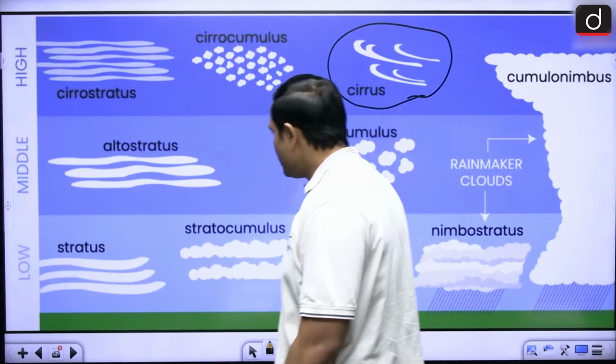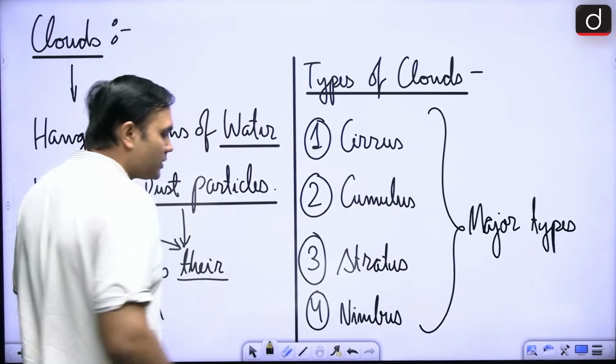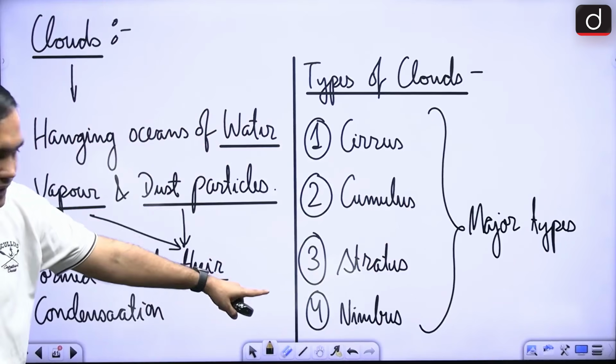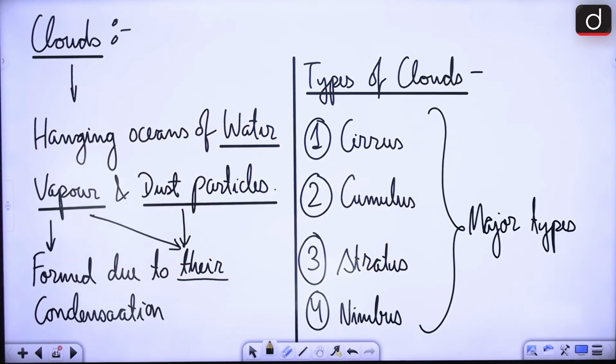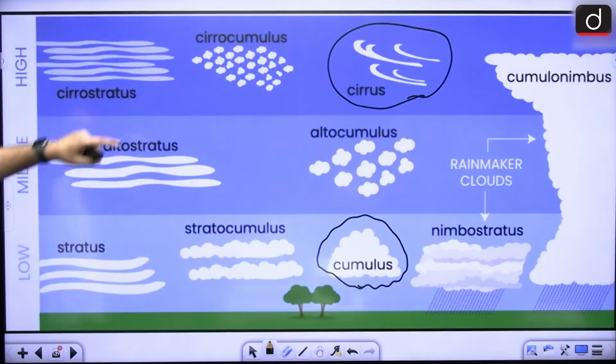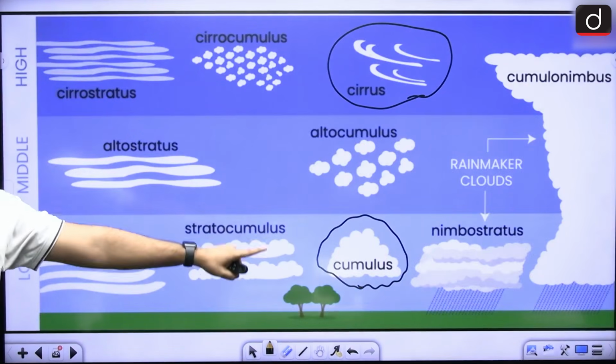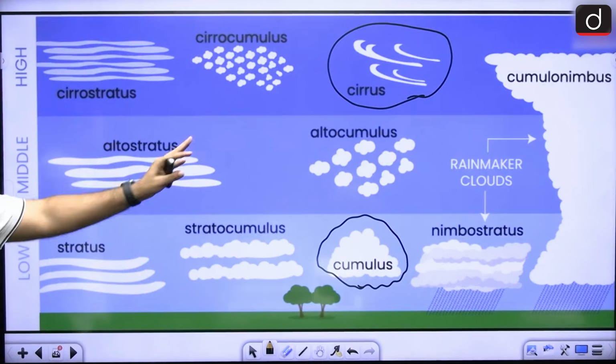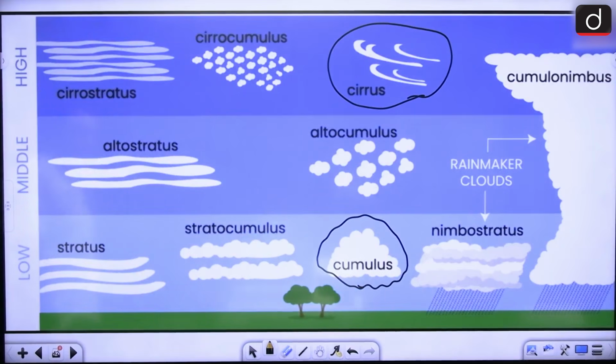So we have seen two, cirrus and cumulus. Now we are moving towards stratus and nimbus. Shall we? Is this all right? So cirrus was a cloud that was forming at high altitudes, cumulus was at lower altitudes. Now we are moving towards stratus clouds, right?